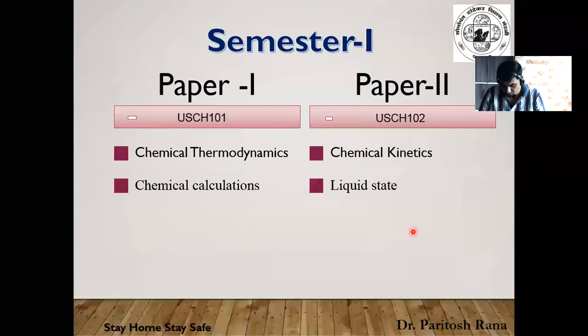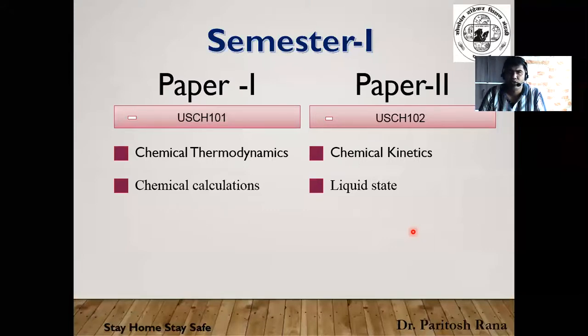Those who have opted for PCM will have physics, chemistry, and mathematics. Those who have CBZ will have chemistry, botany, and zoology as their core subjects. Then there is the foundation course along with it, and you can also have EVS. These are the other subjects, but the major ones are these three subjects.